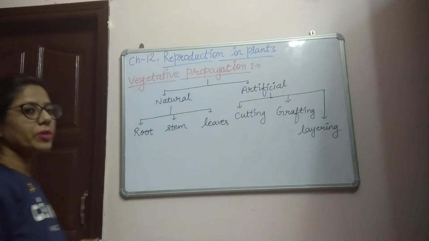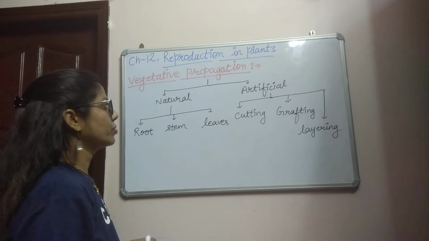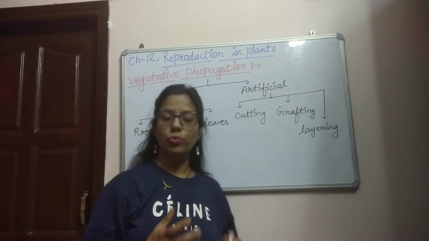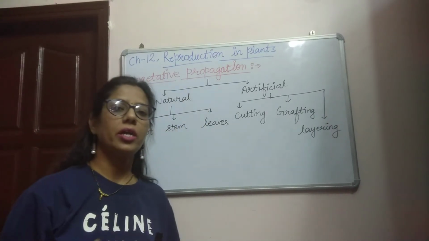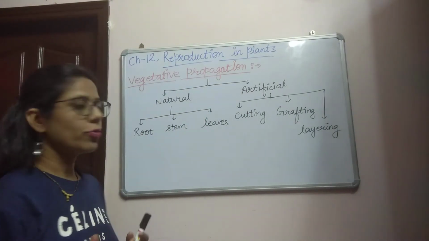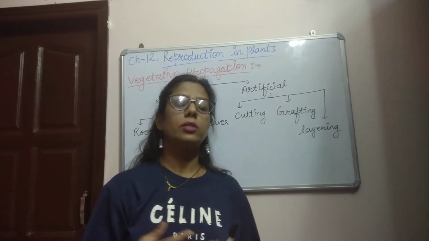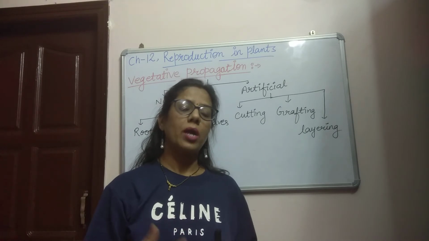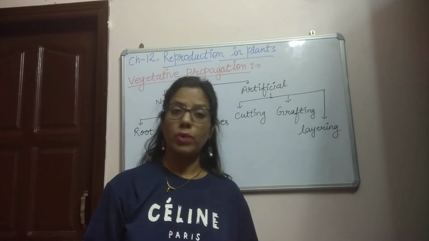Now, as we have discussed already in the last videos, vegetative propagation has two types: natural vegetative propagation and artificial vegetative propagation. Natural vegetative propagation means these vegetative parts of the plant naturally develop into a new plant.